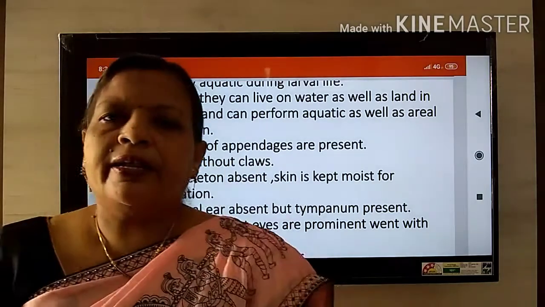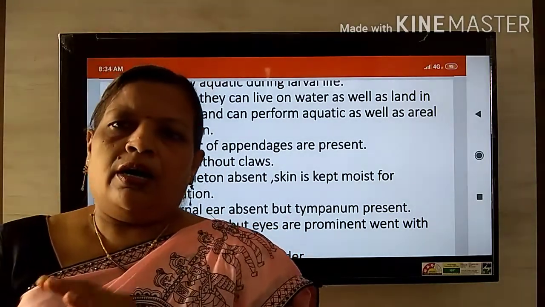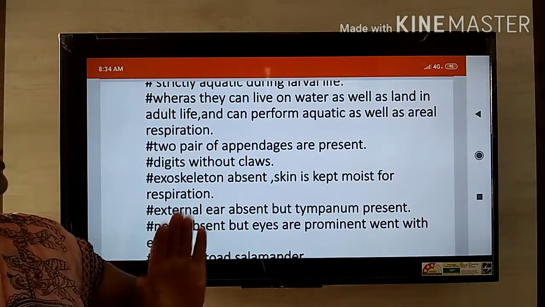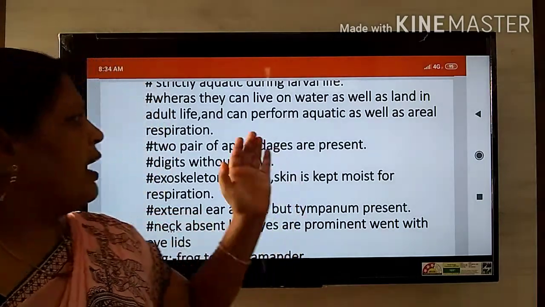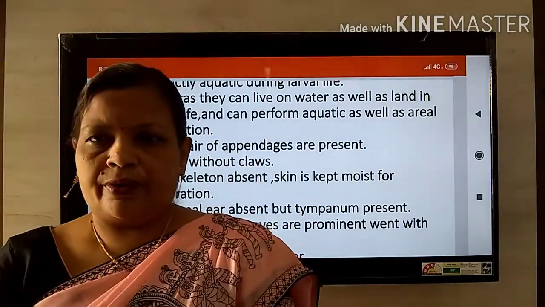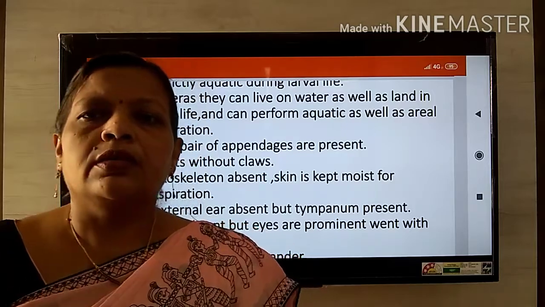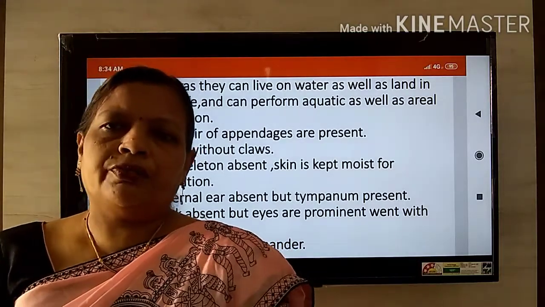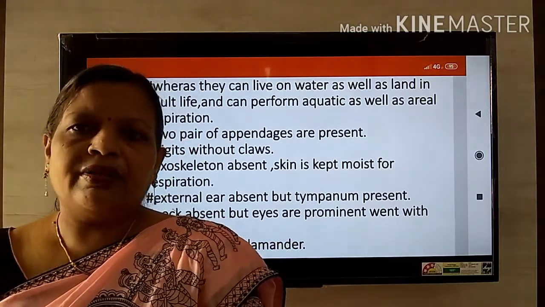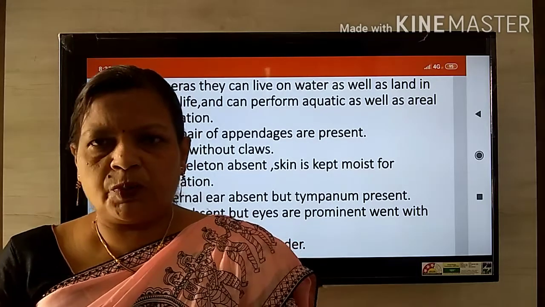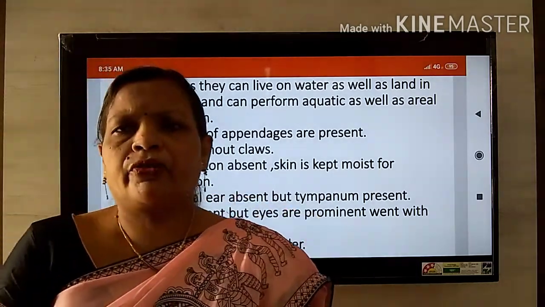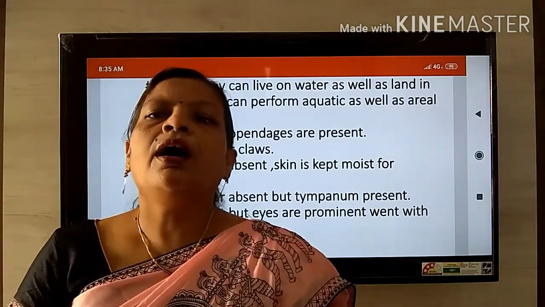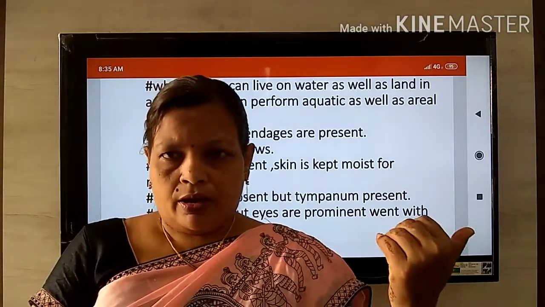After attaining maturity, the amphibians can live on land, and they can perform aquatic as well as aerial modes of respiration. Look here, in the case of amphibians, the respiration is with the help of gills, and also with the help of lungs. In the larval stage, the gills are present for respiration. After attaining maturity, the adult which comes outside the water body shows respiration with the help of lungs.